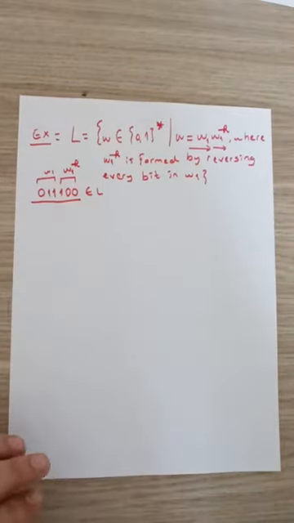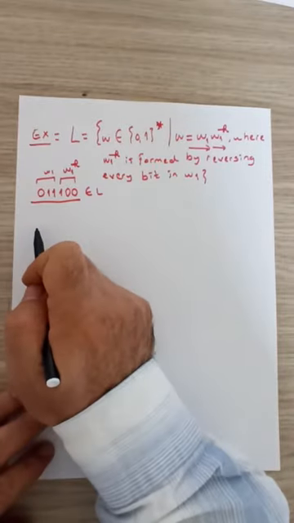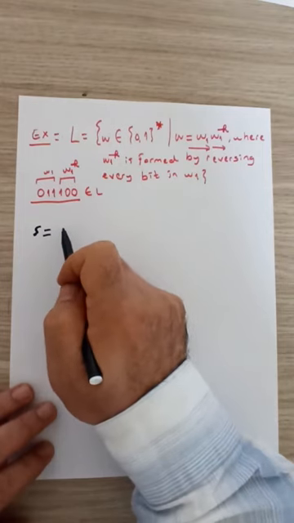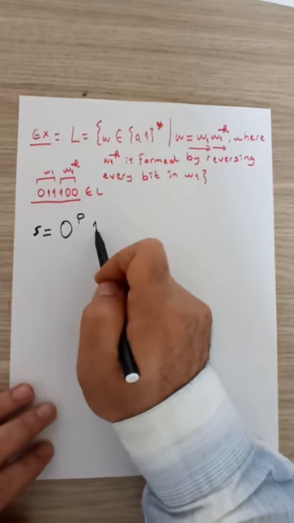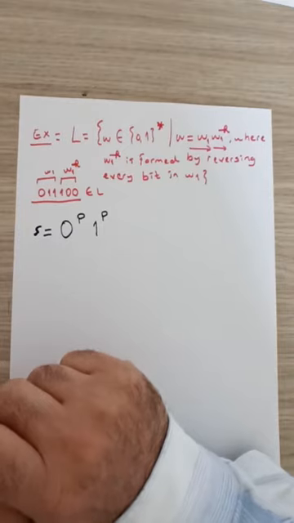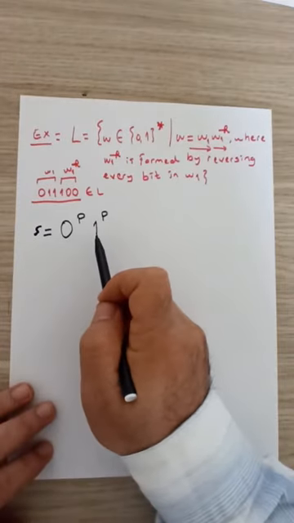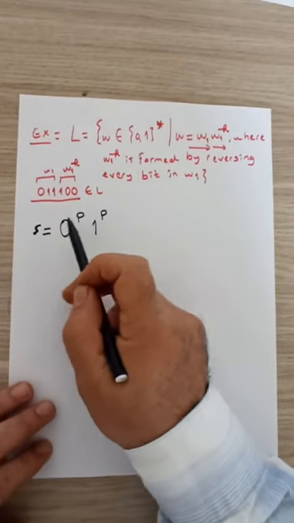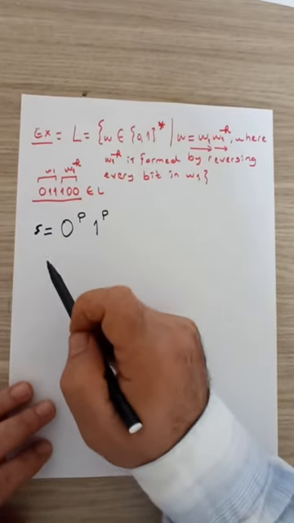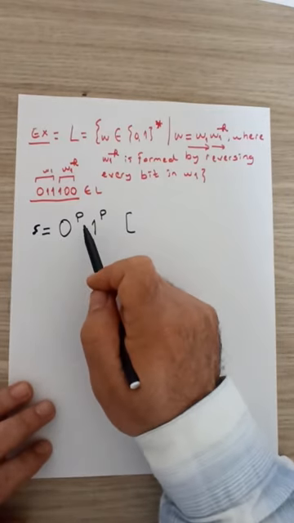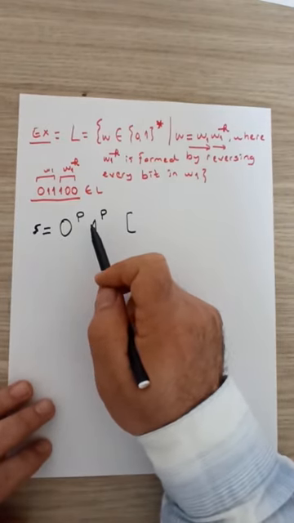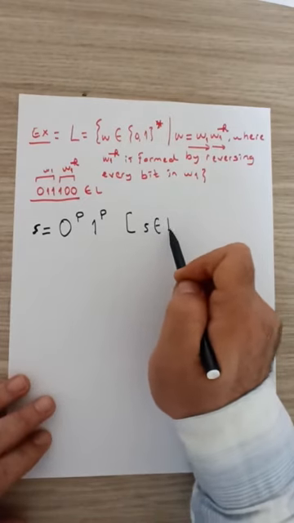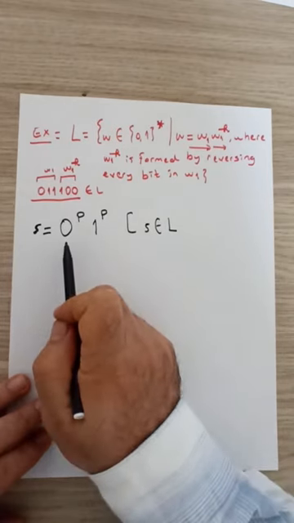Again, as usual, we will start by picking a special string S. Let's pick our special string S to be 0^P 1^P. Note that in the last couple of examples, we have been choosing the same string to work with our pumping lemma. To be able to use pumping lemma on the special string S, remember we had two conditions: that the string S should be in the language. Let's check if this is true.